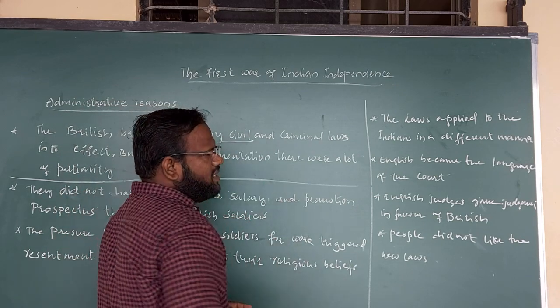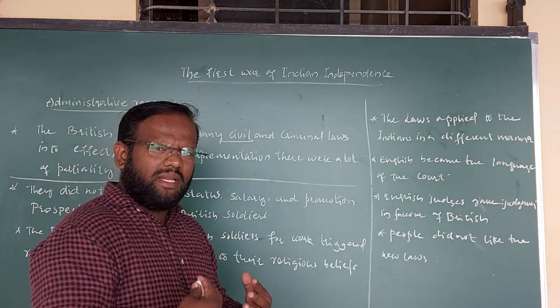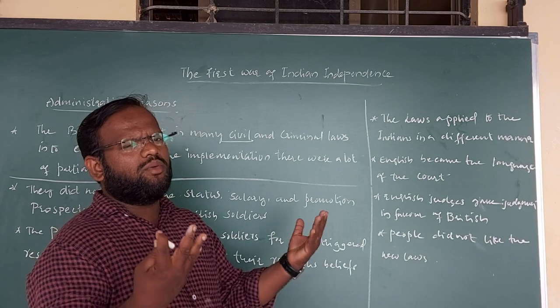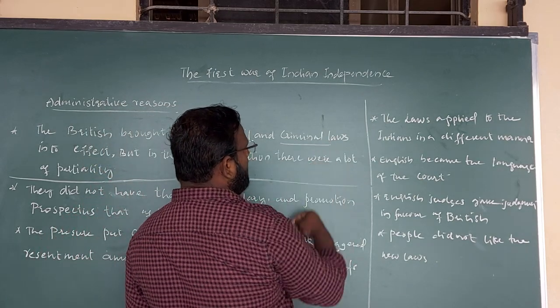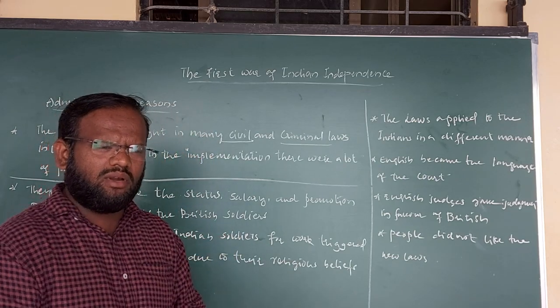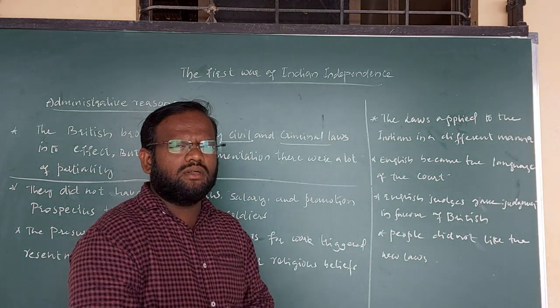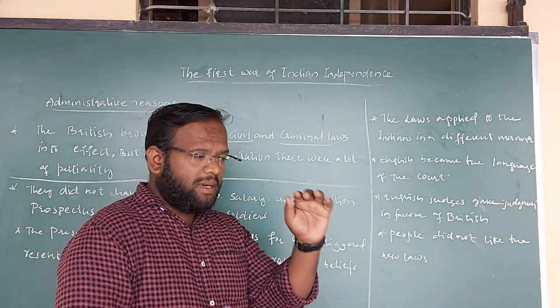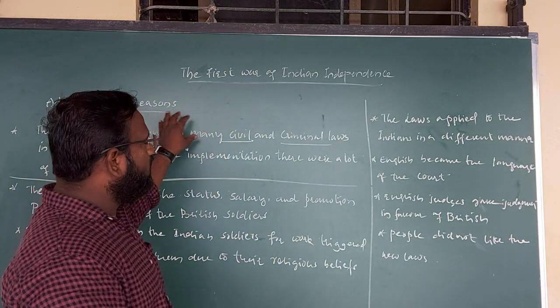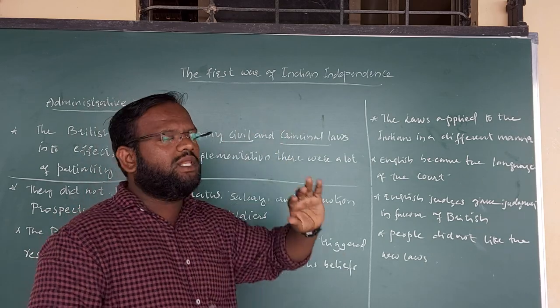One is called the civil law, in case you have any property issues or some other things, then you can go to the civil court. Another one they introduced is the criminal law. You can visit the criminal court when issues like robbery or murder take place. But if you notice these two laws, they existed only in the books.